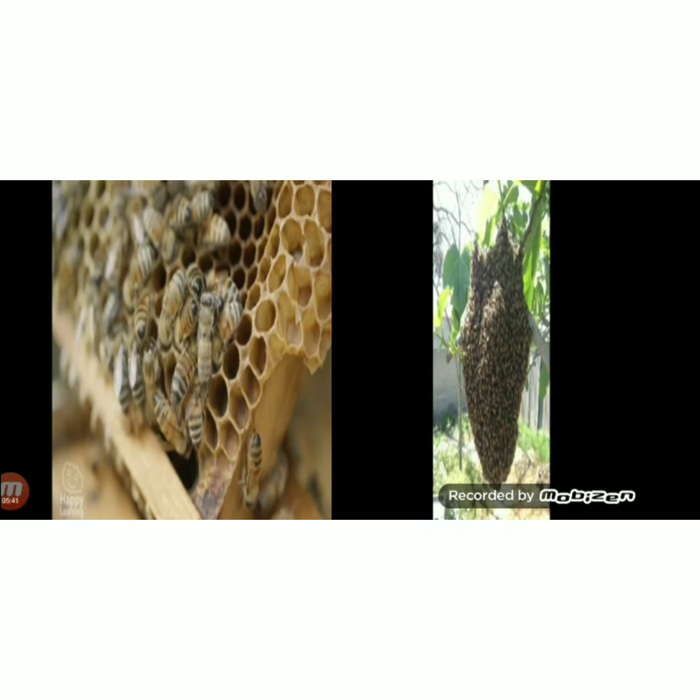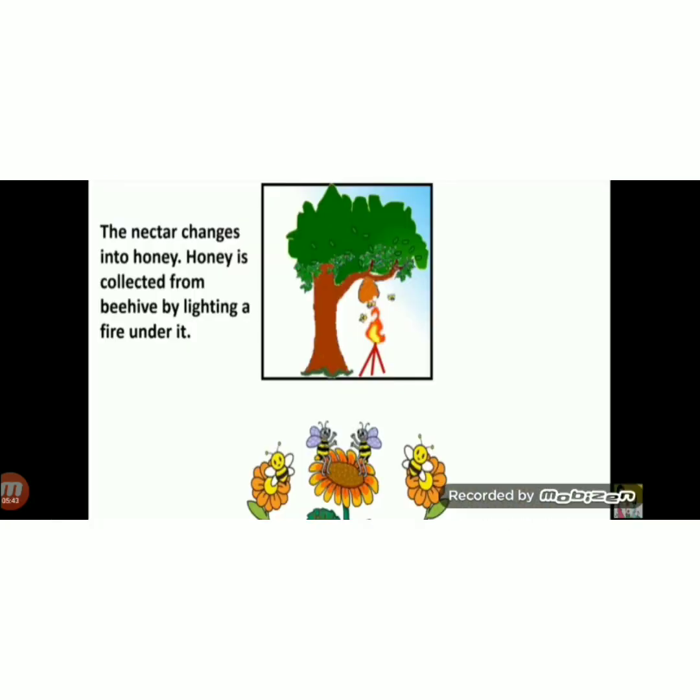But how do we get honey from the beehive? You can see here there is a process of getting honey from the beehive. The nectar changes into honey, and honey is collected from the beehive by lighting a fire under it.